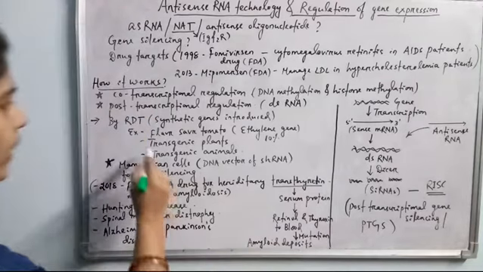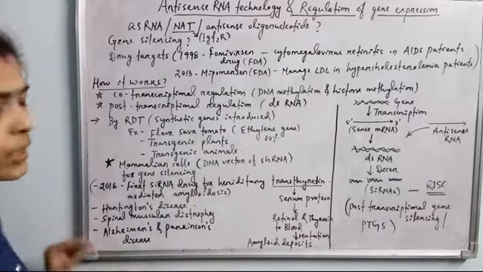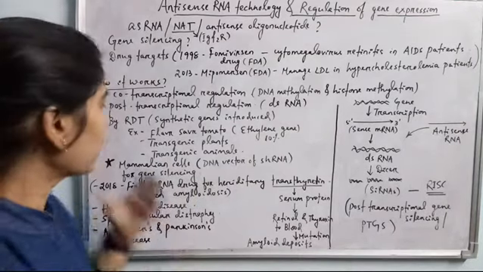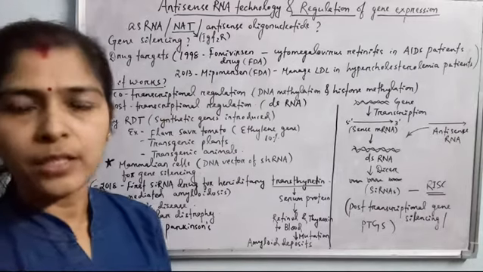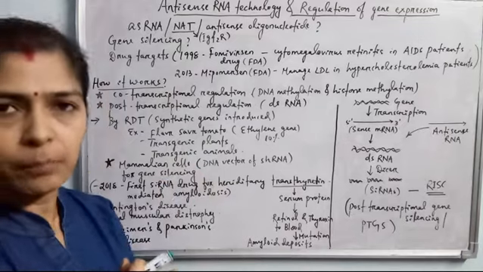Okay, so transgenic plants can be created by application of RDT. Transgenic animals also can be created by the retroviral vectors, or by the application of RDT we can also create the transgenic animals. We can induce the cDNA, complementary DNA.